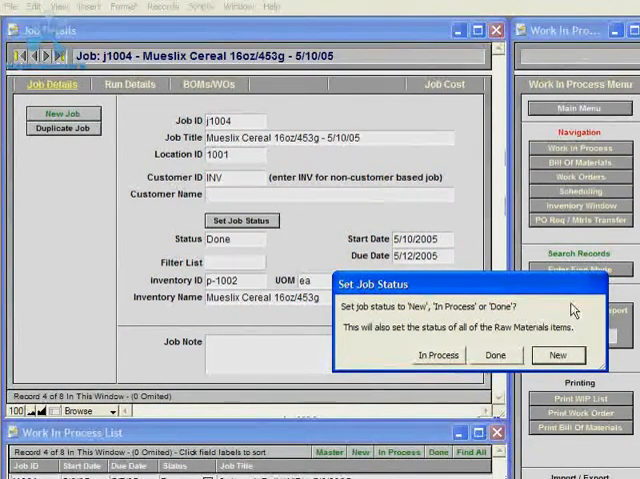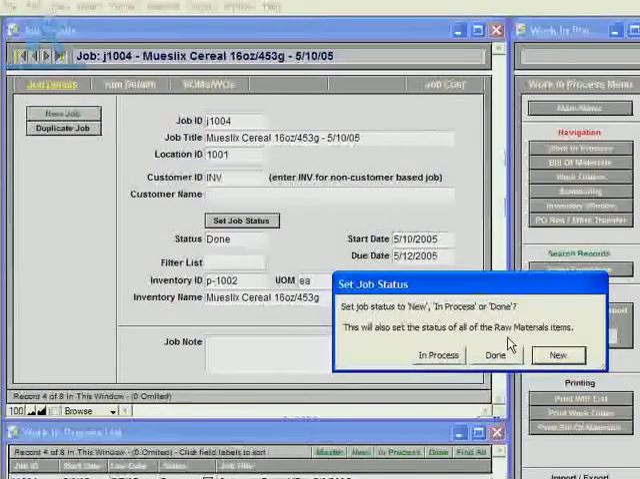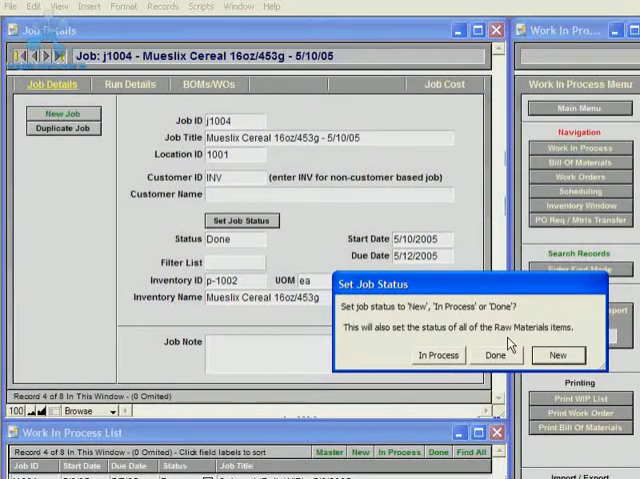So for instance, since the status of this job is done right now, the completed quantities for this job have been added to the done inventory. So users that are creating invoices can check inventory, and the completed quantities for this job are included in the inventory.